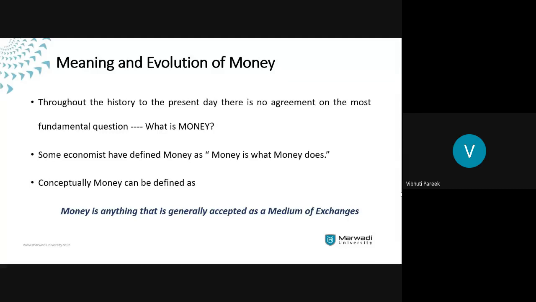The empirical question that arises is what should be and what should not be included in the money. This is a question which is still complicated, because a major factor which is complicating this task of defining the money is the increasing number of substitutes. We're having debit cards, we're having credit cards, we're having bitcoins.